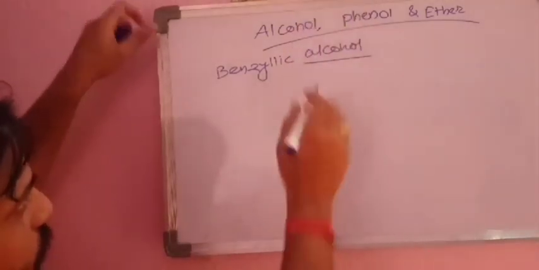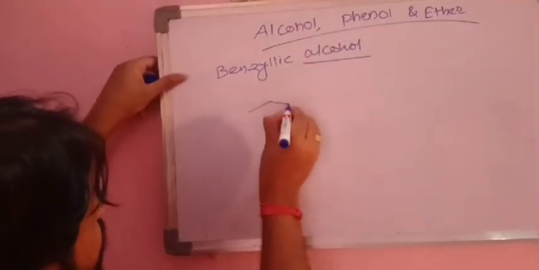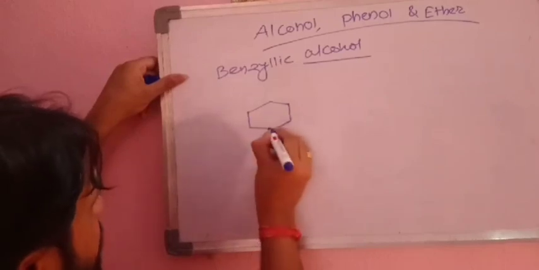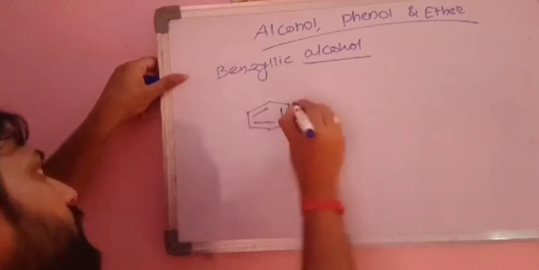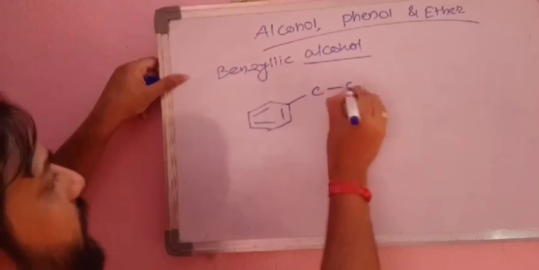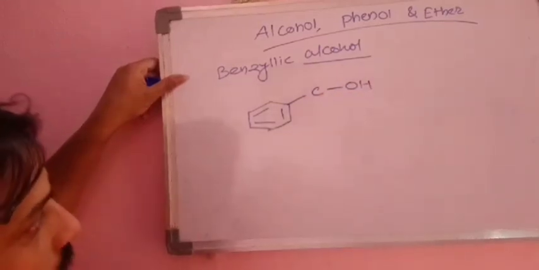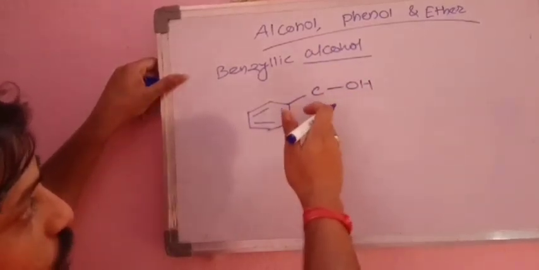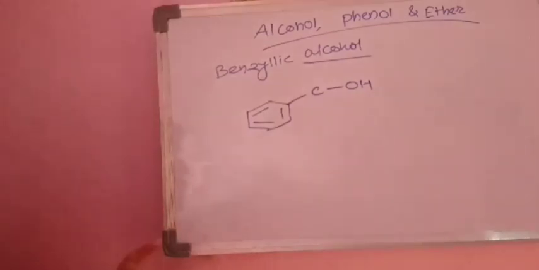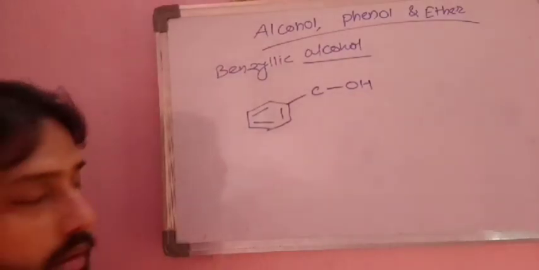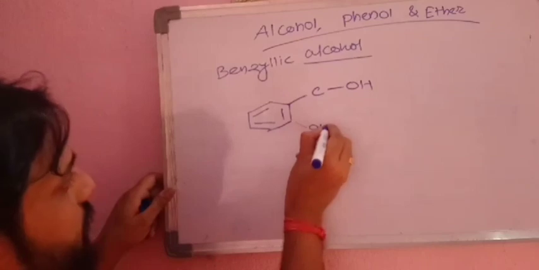We'll see phenol later on, but now benzylic alcohol. What is benzylic alcohol? Benzylic alcohol is that in which an aromatic ring is attached to a carbon, and that carbon contains OH. Means OH is attached to that carbon which is attached to an aromatic ring. It is not directly attached to the ring.